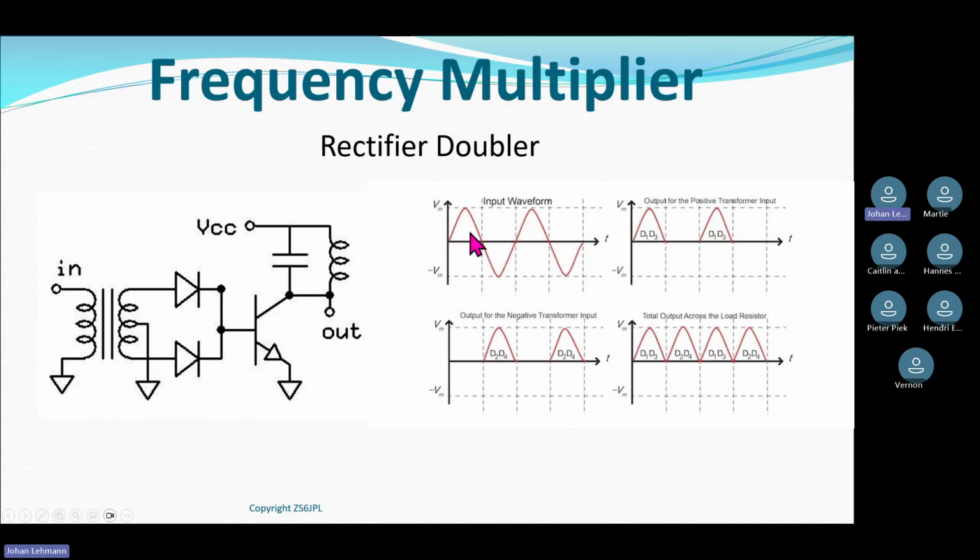So you can already see this is half the frequency of this one. So that's the straightforward rectifier doubler that's in your manual. It changes the frequency by 2.